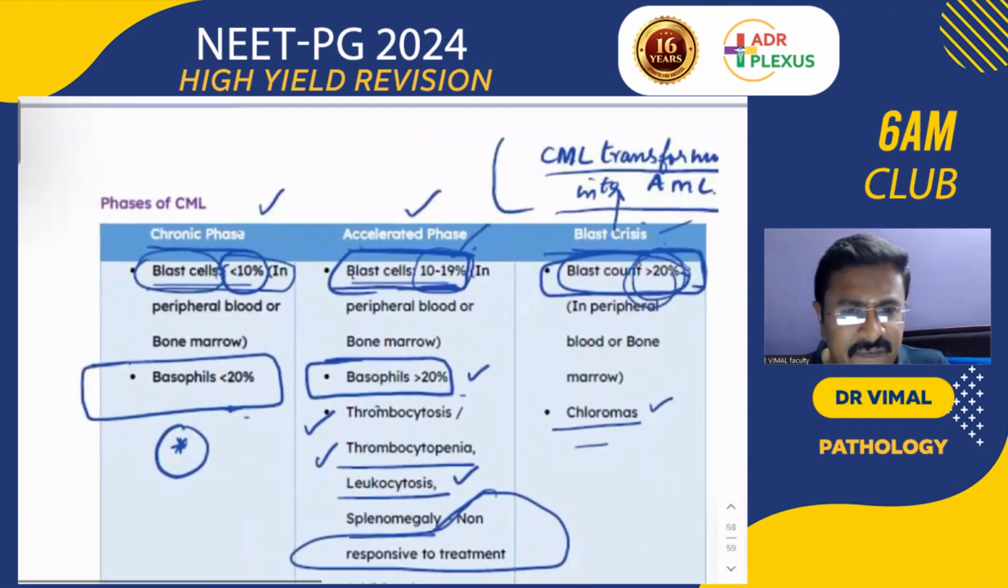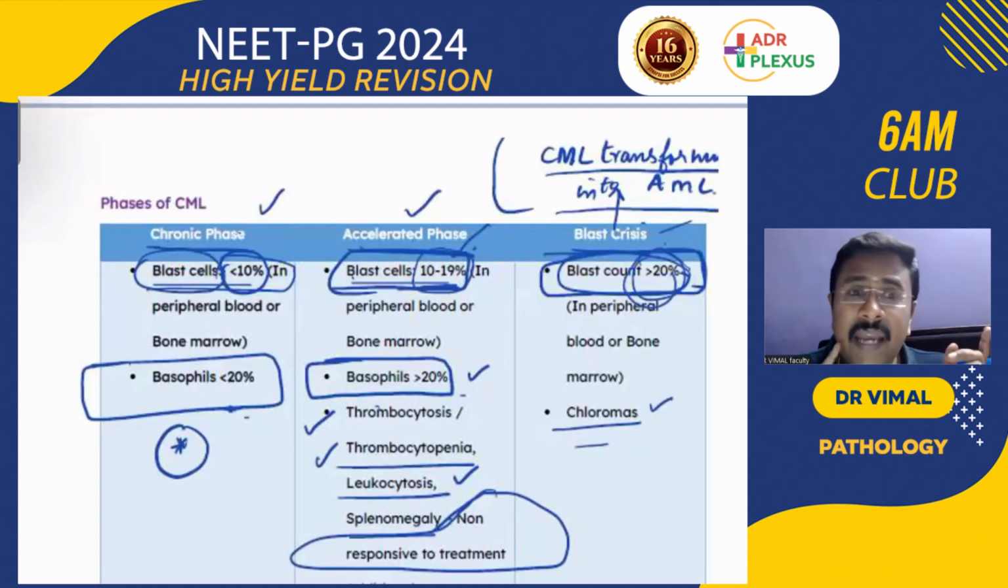So remember the three phases of CML: chronic phase, accelerated phase, and blast crisis. In the chronic phase, the blast count is less than 10%; in the accelerated phase, it is between 10 and 19%; and in blast crisis, it is more than 20%. In blast crisis, you will call it CML transforming into AML. And the basophil count in the chronic phase is less than 20%, and in the accelerated phase it is more than 20%.